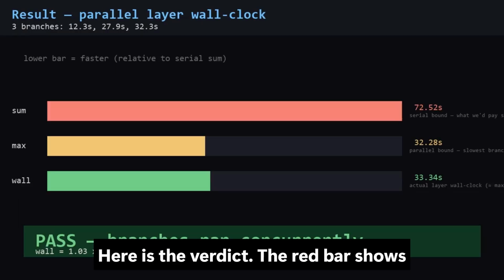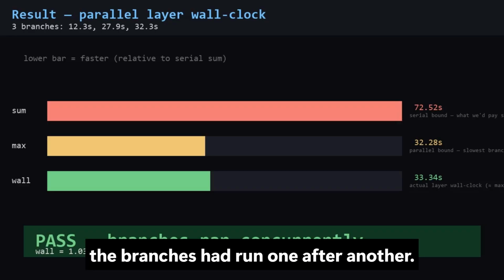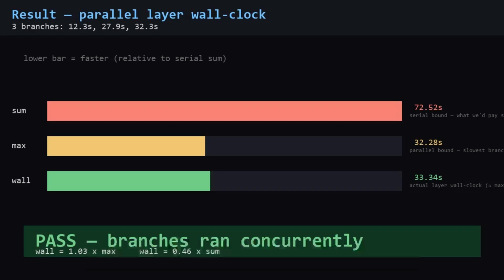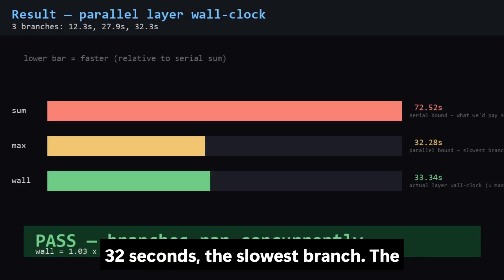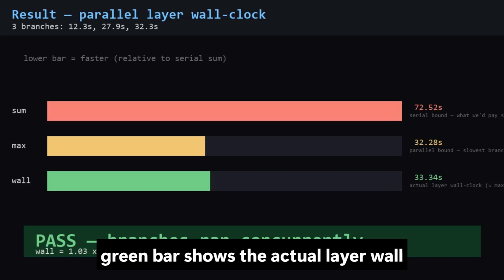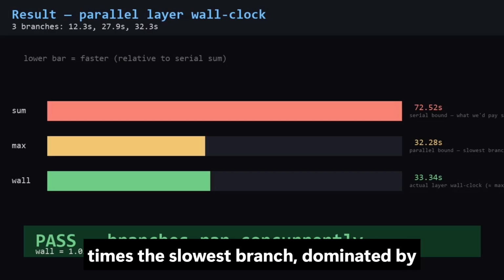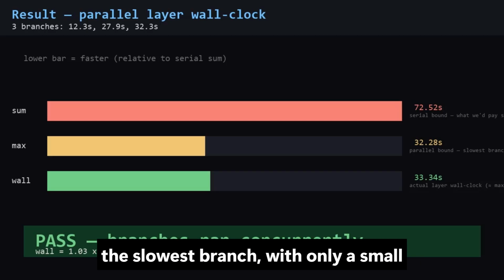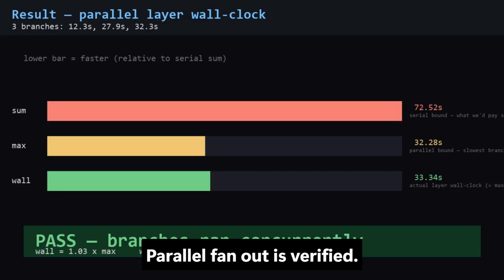Here is the verdict. The red bar shows the serial bound, more than 72 seconds if the branches had run one after another. The yellow bar shows the parallel bound, 32 seconds, the slowest branch. The green bar shows the actual layer wall clock, 33 seconds. That is 1.03 times the slowest branch, dominated by the slowest branch with only a small asyncio scheduling overhead. Pass. Parallel fan-out is verified.